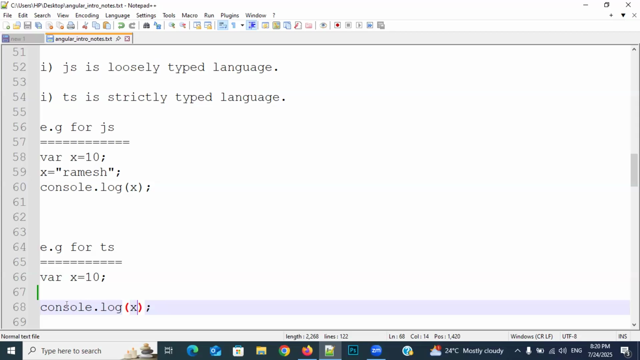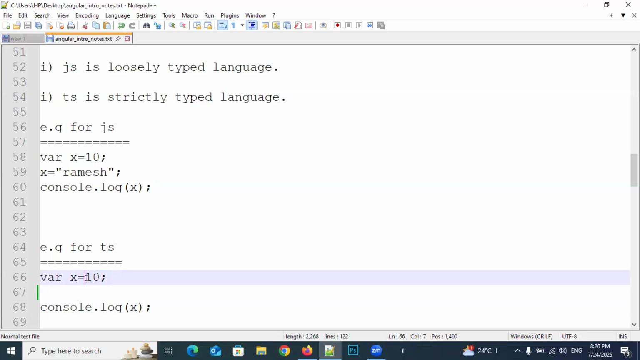So here on line number 66 I have assigned var x equal to 10, and here I am printing it. So this is the first value. What type of data is it? 10, number or string? Respond everyone. Integer. Number. Yeah, number. So in TypeScript there is no integer and float concept, only number. It will accept normal numbers and decimal values also.